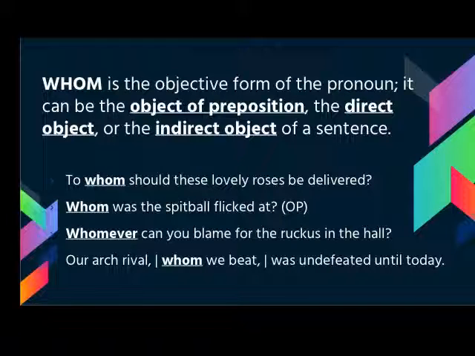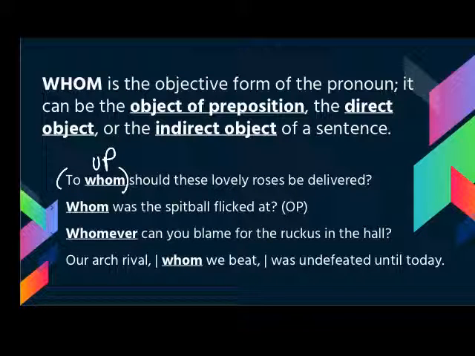Whom is the objective form of the pronoun, and whom can be the object of preposition, the direct object, or the indirect object in a sentence. And the easiest way to figure out what it's doing in the sentence is again to mark up those sentences. So if we look at our first sentence, to whom should these lovely roses be delivered? We could reword it if we wanted to, but because we mark prepositional phrases first, we can see immediately that we need to have whom because it is the object of the preposition.